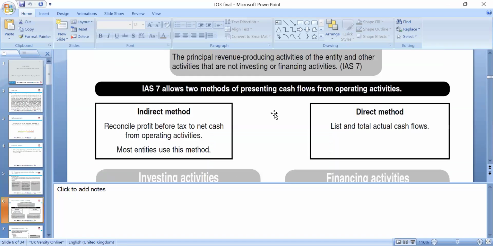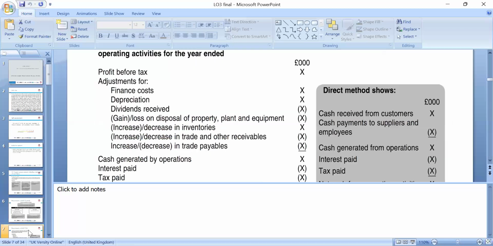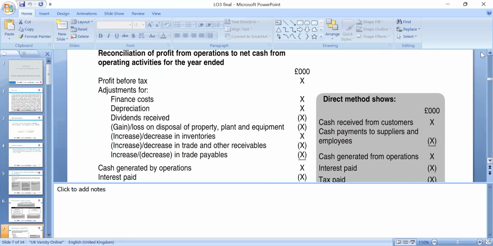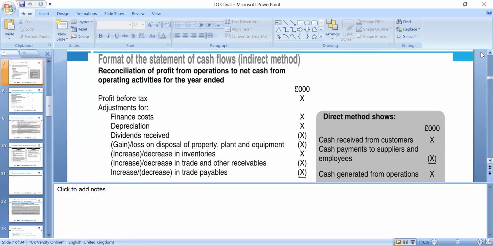We can look at IAS 7, International Accounting Standard 7. Either we can use the direct method or the indirect method, whichever method you use. Under the indirect method or the direct method, that's the simple layout. Under the cash flow, we're looking at three activities.